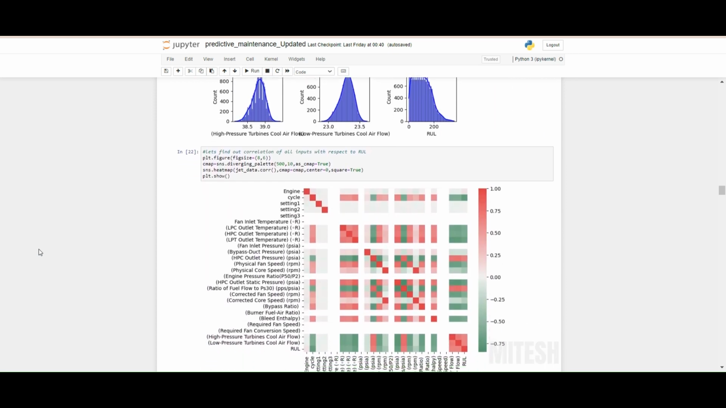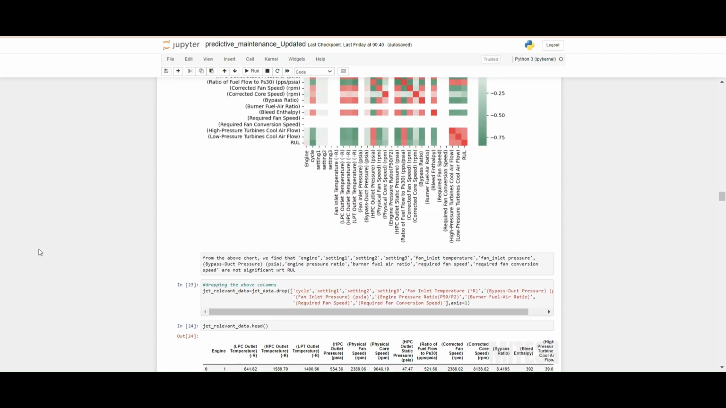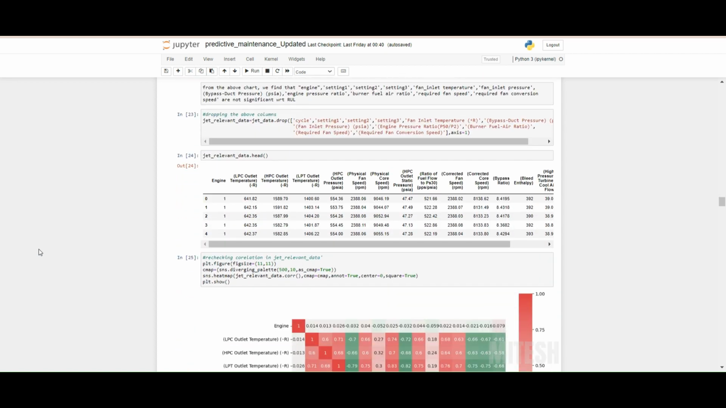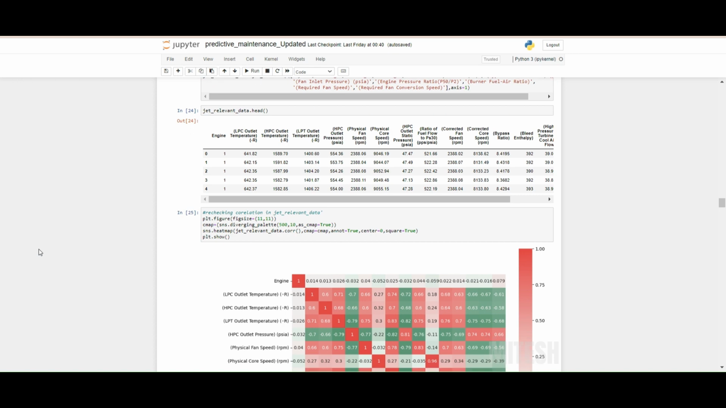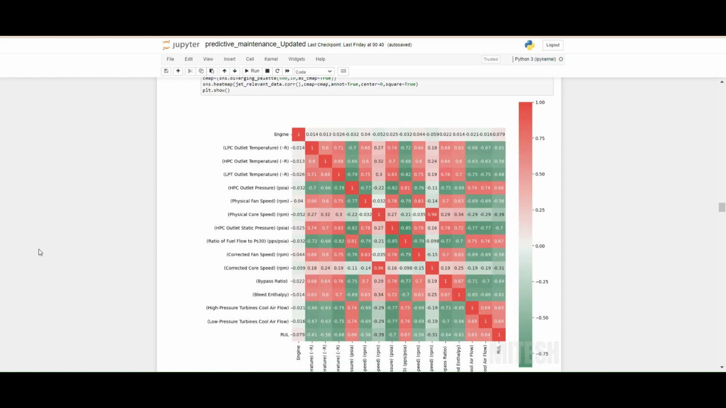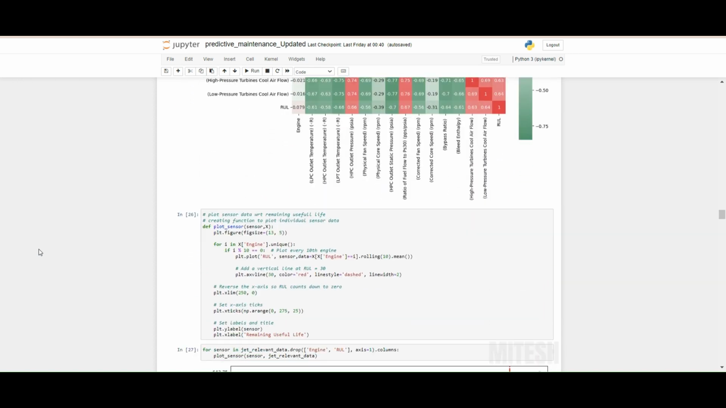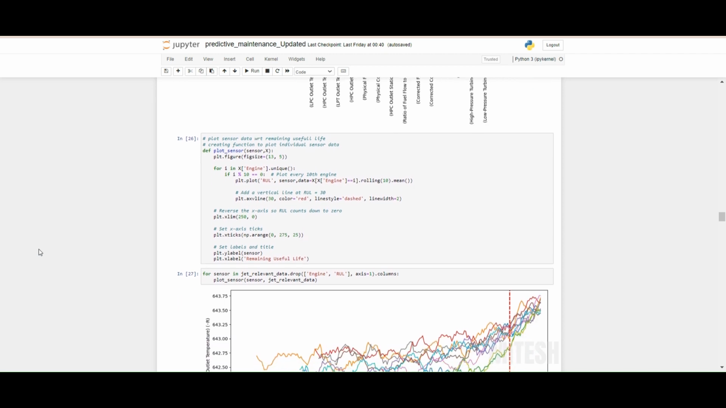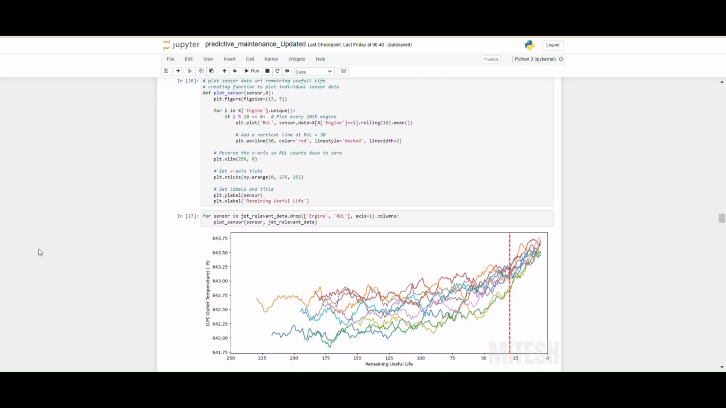Creating a correlation heat map to determine important features with respect to RUL. Dropping unimportant columns. Plotting sensor data with respect to RUL.